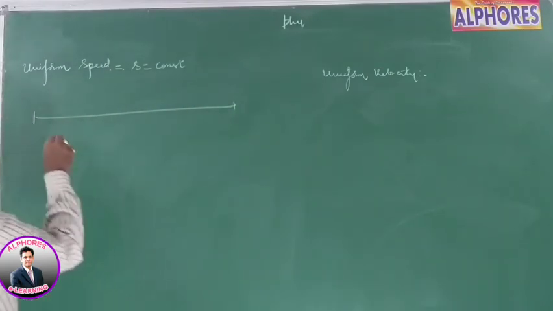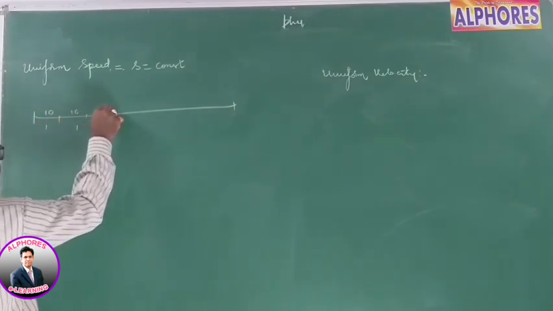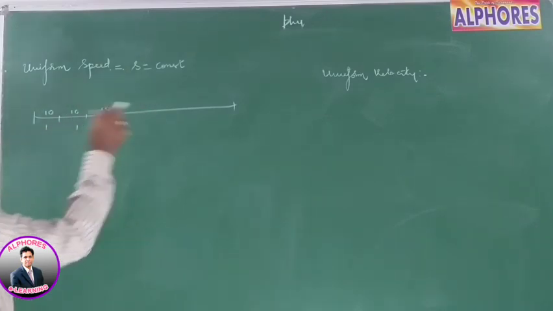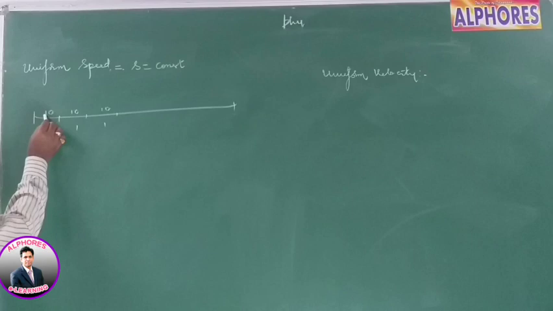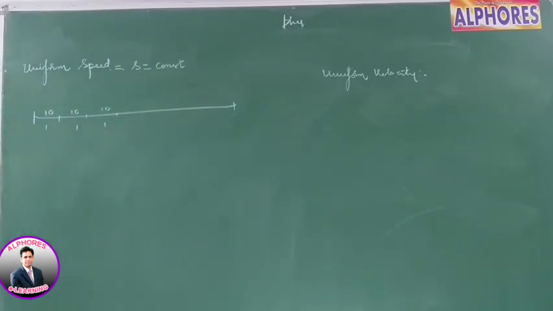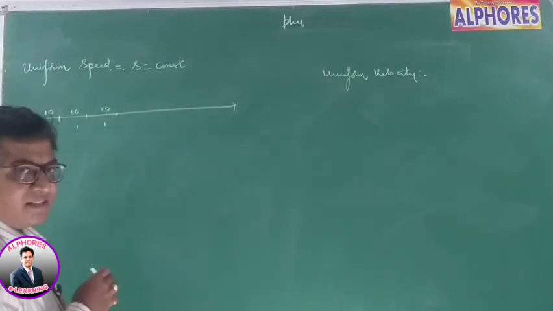Suppose a body covers 10 meters in the first 1 second, 10 in the next 1 second, 10 in the next 1 second, in the same intervals of time. I am taking an interval of 1 second. In equal intervals of time, the body is covering equal distances. Then the body is said to be moving with uniform speed. In this interval, distance is 10, time 1, so it's 10 by 1. In this interval, 10 by 1, always 10. So speed is constant.